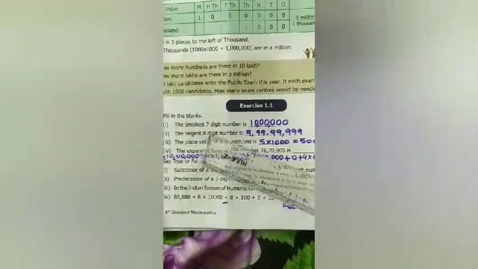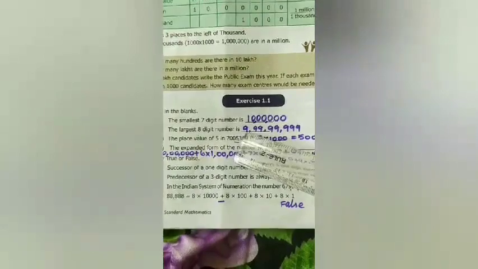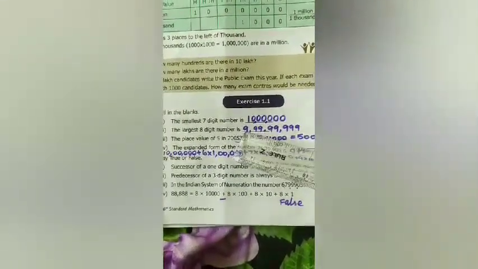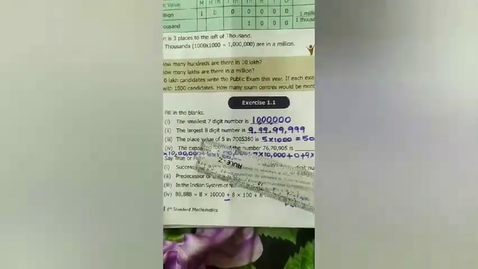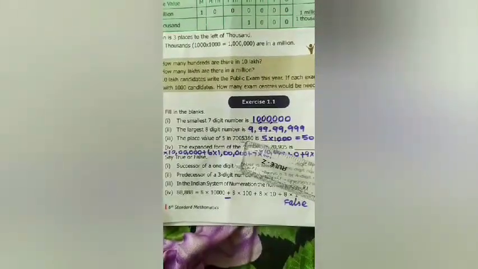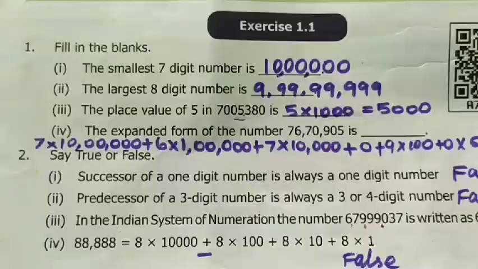Next, the largest 8-digit number. Largest number means you start with the number 9. An 8-digit number means you put 9 eight times. So you get the answer 9 crores 99 lakhs 99,999. Next one, the place value of 5 in the given number. We are going to find out the place value of the number 5. Ones, tens, hundreds, thousands. So it is in the thousands place, and 5000 is the correct answer.